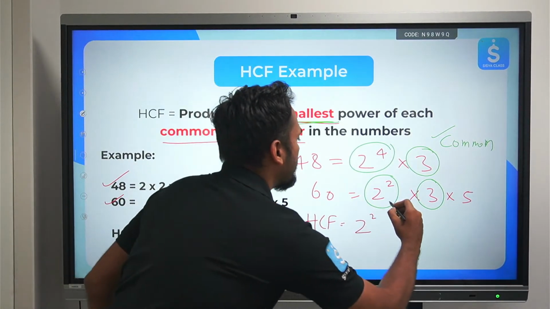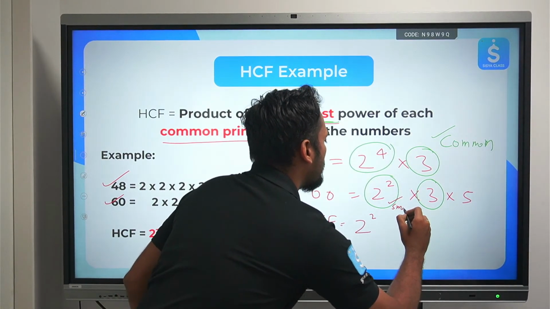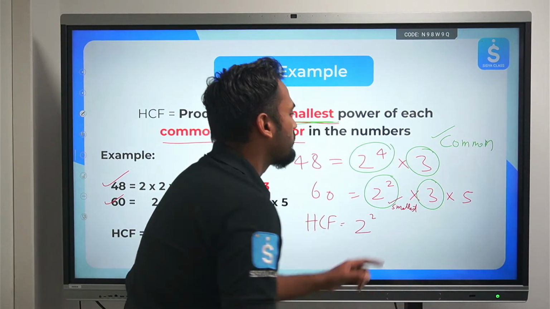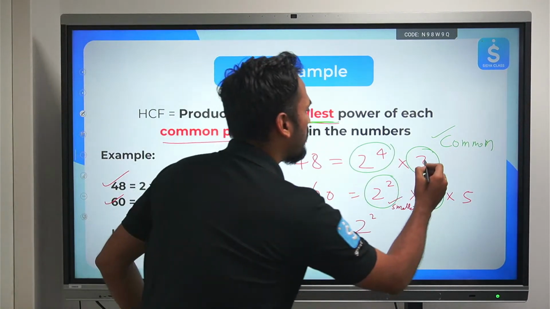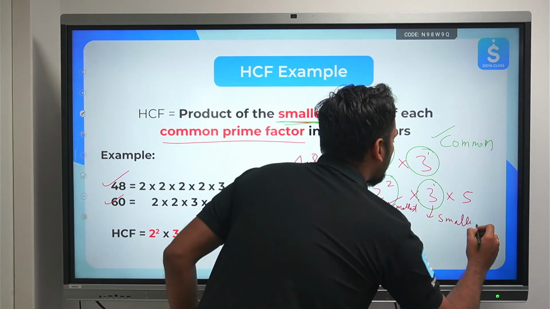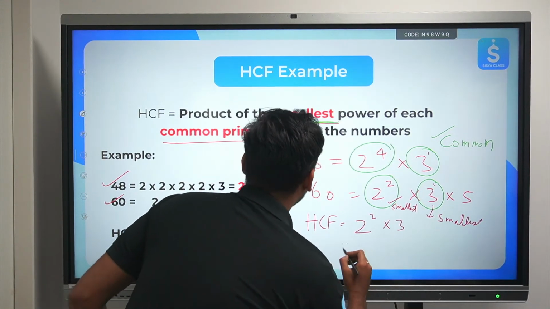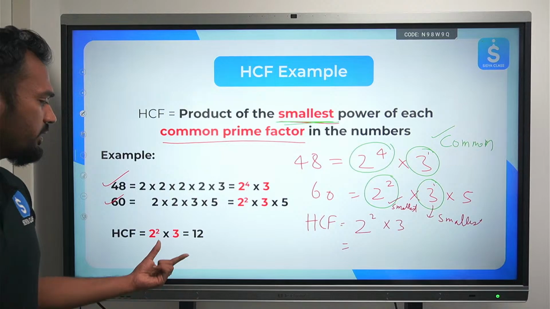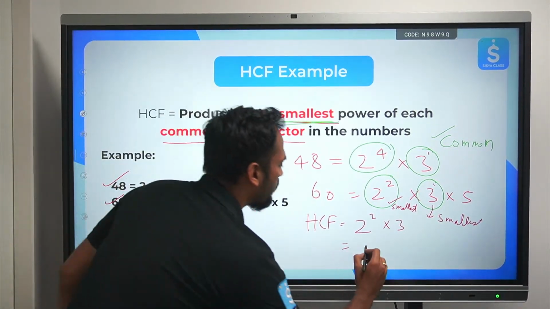Next, so this I have selected. This is the smallest power. Smallest power of 3 is 1 only. Both places it's 1. So 3 to the power 1 I have to select. Any one you can select. I'll select 3 to the power 1. So 2 square into 3, when you solve this, you will get the answer to be 12. 4 into 3, 12.